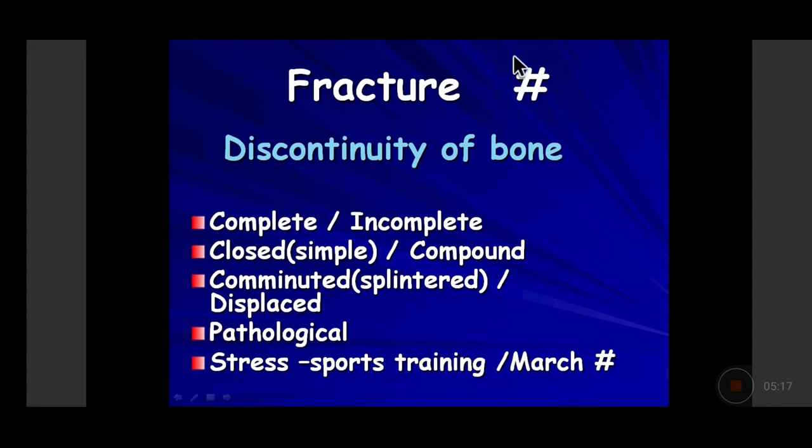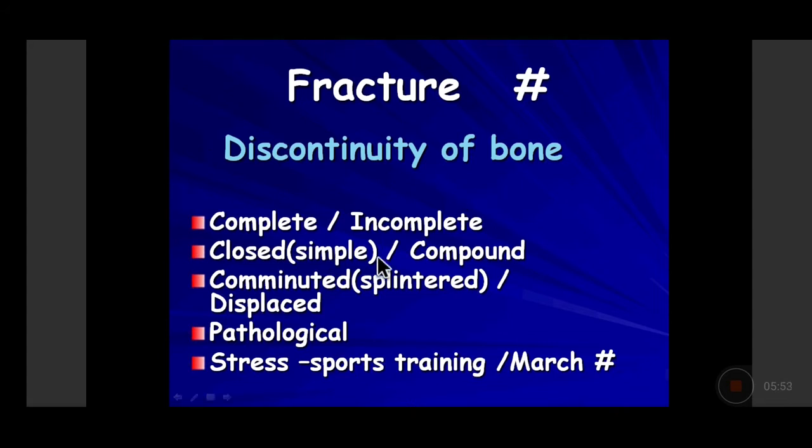And generally, this is the symbol which is used by the orthopedic surgeons to denote the fracture. Fine. So this is the fracture of the bone, which is by definition a discontinuity of the bone. The discontinuity may be complete or incomplete. If there is a complete breakage of the bone, it is a complete fracture. Incomplete breakage of the bone, also called the greenstick fracture, usually occurs in small children. It does not occur in adults. In adults, it generally leads to a complete fracture, complete discontinuity of the bone.